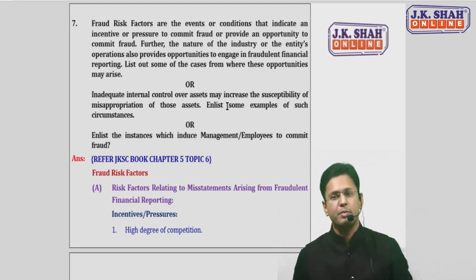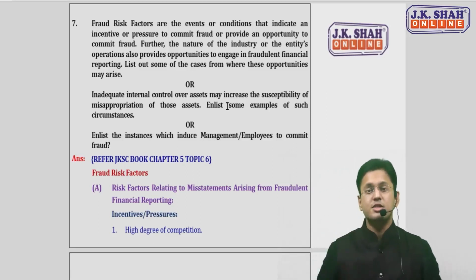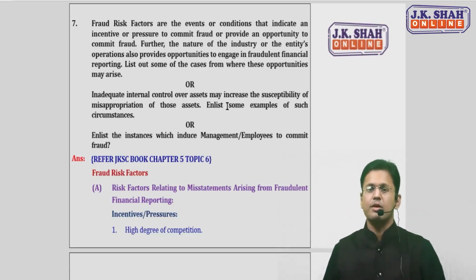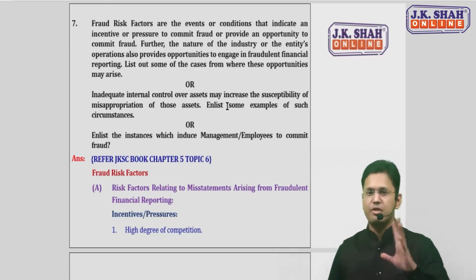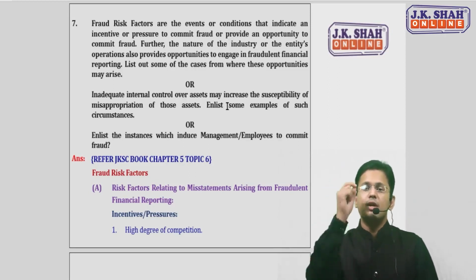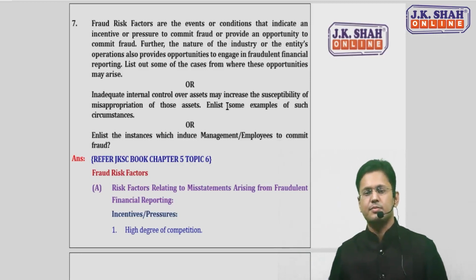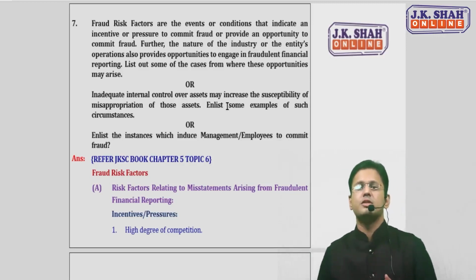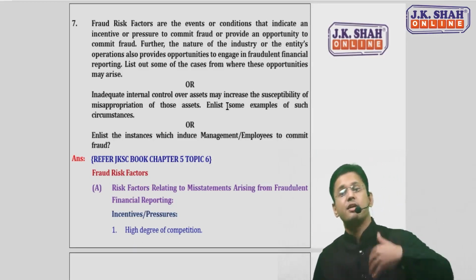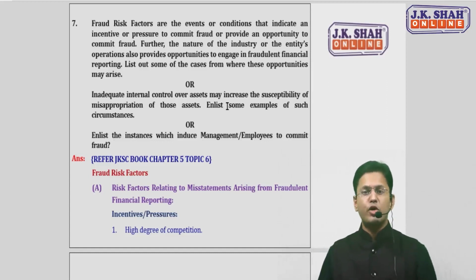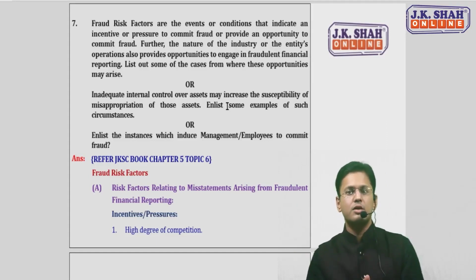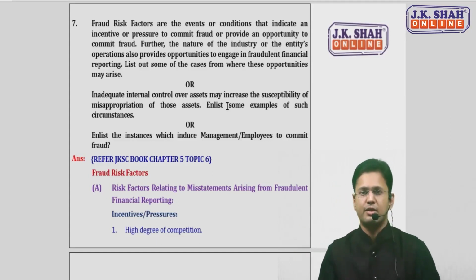So this was there in the paper. Earlier I discussed in chapter 2 also, one question was there in the July 21 paper. So the topic now, listen carefully, is fraud risk factors. Those factors which indicate that there is a possibility of fraud, that can pressurize the management or the employee to commit a fraud, or that give an opportunity to management or employees to commit a fraud, are the fraud risk factors.